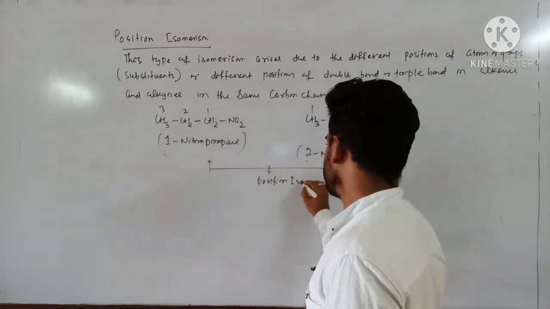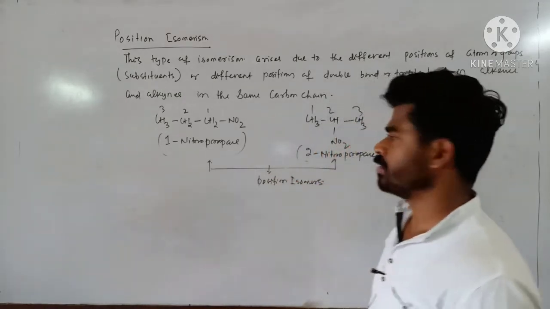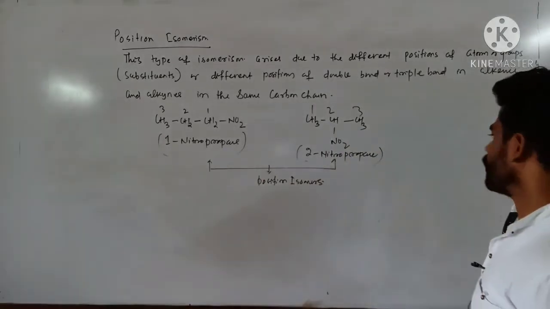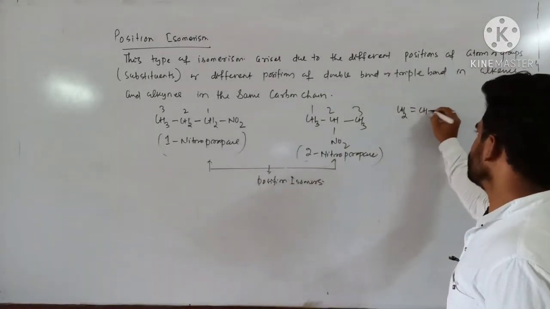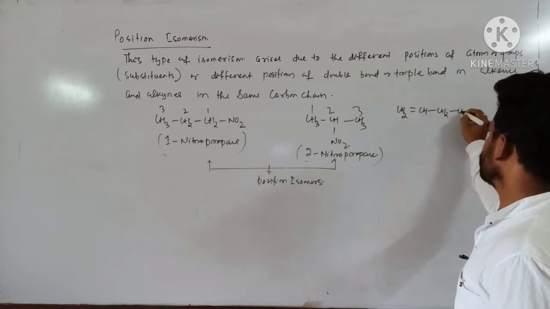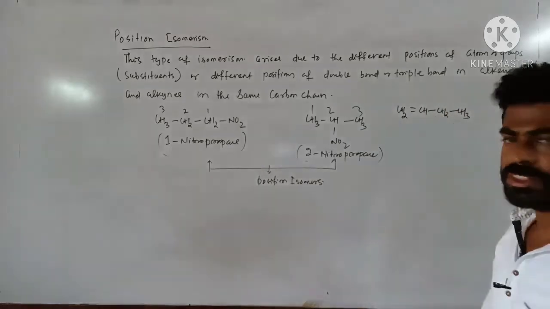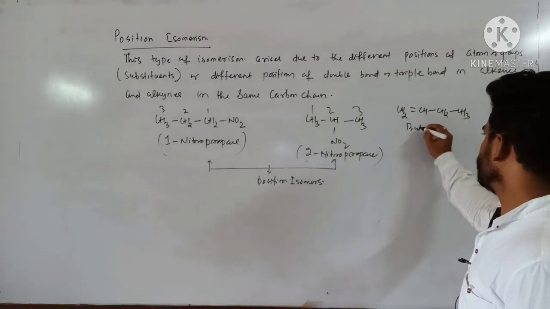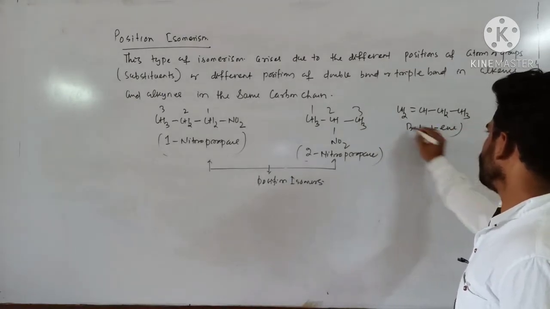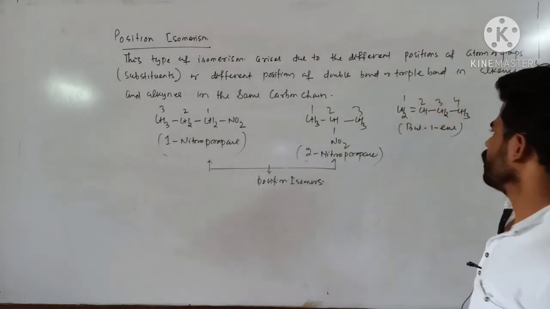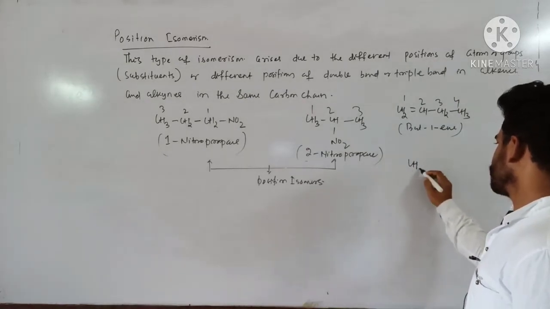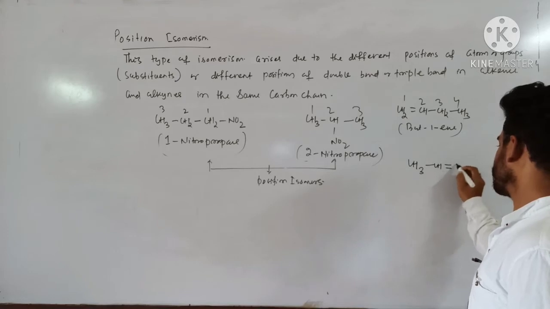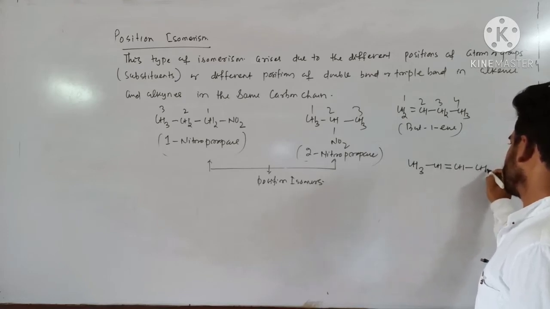Again, if I consider this one: CH2 double bond CH, CH2, CH3. This one is but-1-ene. This compound can be written as CH3, CH, CH, CH3.